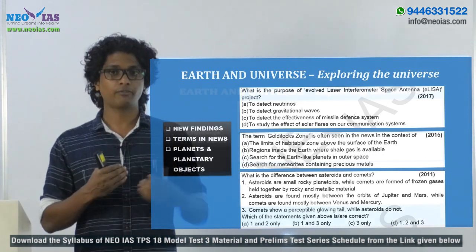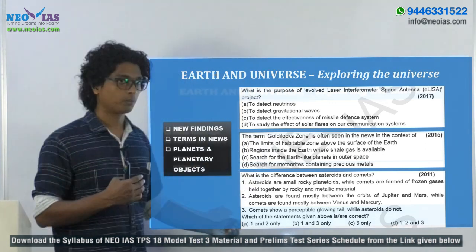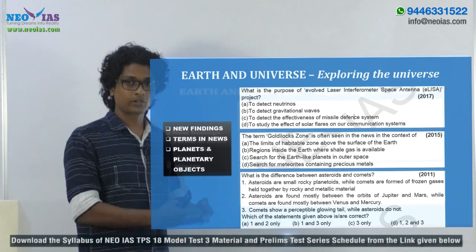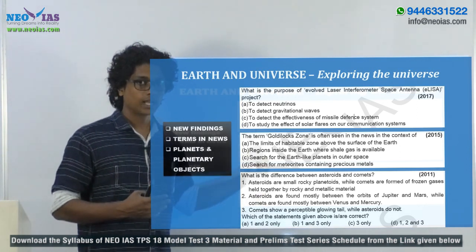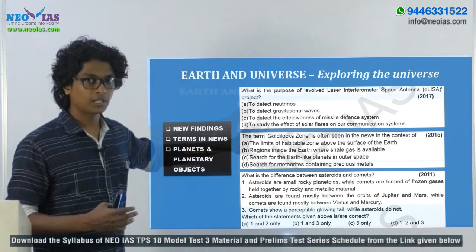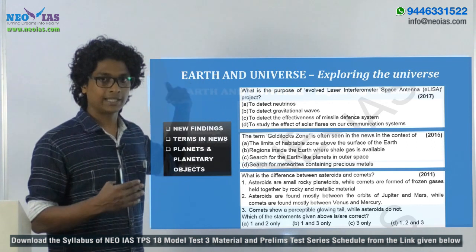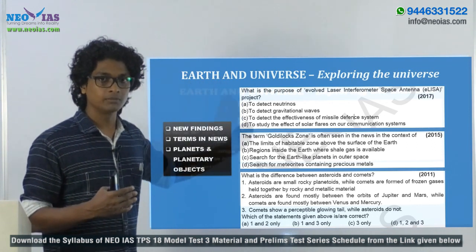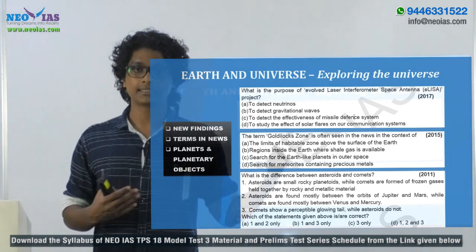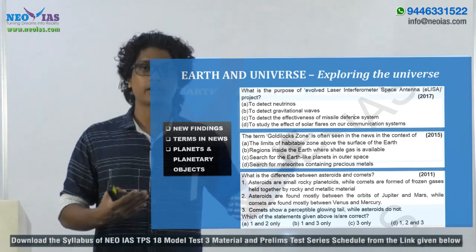You will have questions on planetary objects, for example comet, meteoroid or meteorite, black holes, habitable zones and things like that. From this part of the syllabus, give more importance to recent developments in the news, terms in the news, as well as general concepts related to planetary objects. Recently Planet 9 is in the news, so you can expect a question based on Planet 9 also.